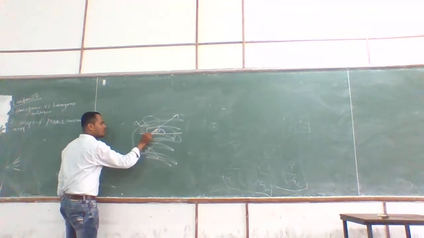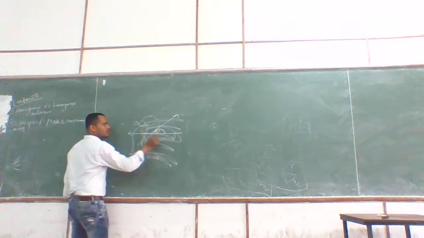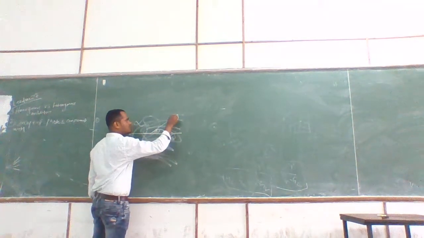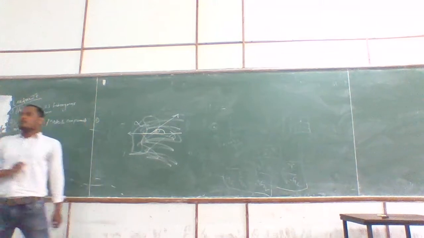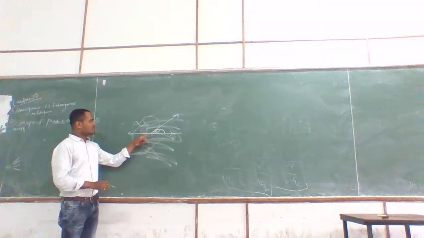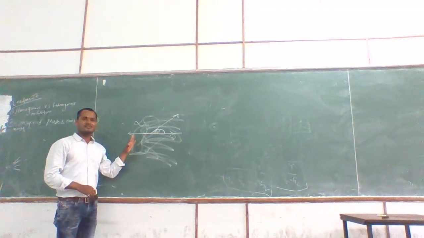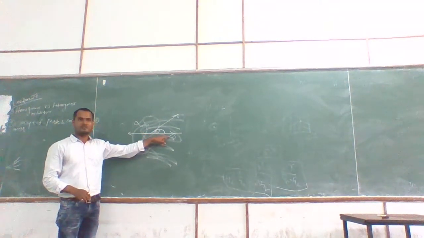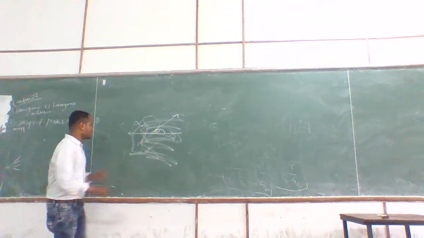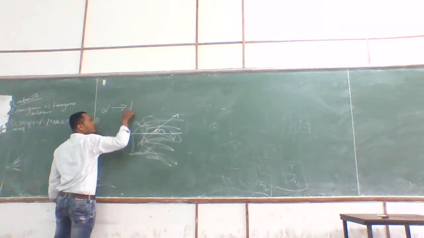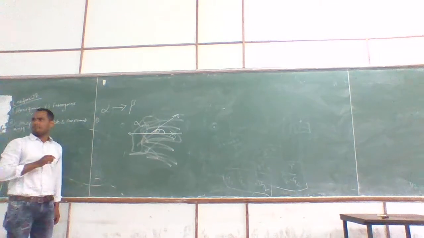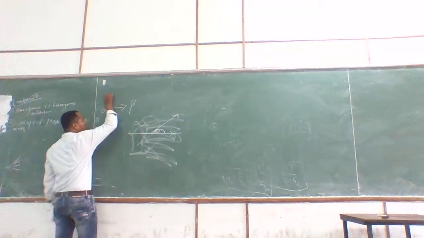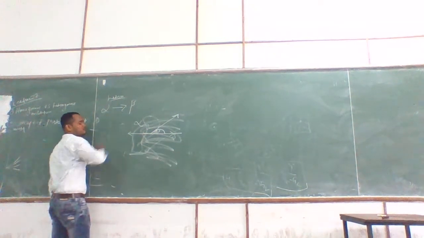So I have this is 1, this is 2, and this is 3. Three arrows I have drawn. So what I want to represent is, now I have three phases: alpha, beta, and delta. Delta is the solid surface, and beta is the transformation. Alpha is transforming to beta. This is the transformation, right? And we are talking about hetero.